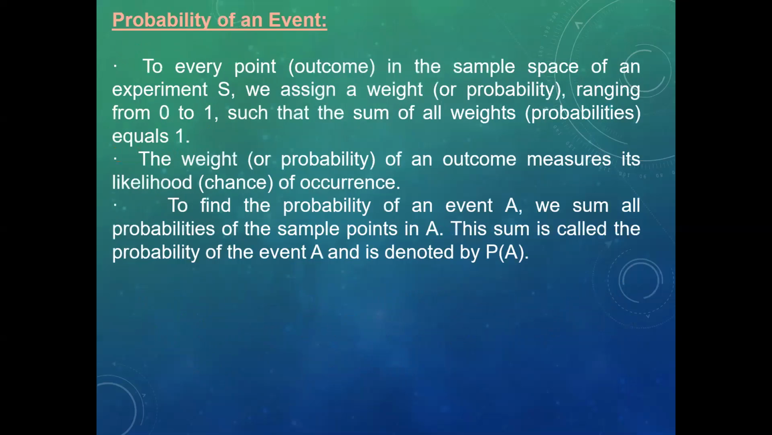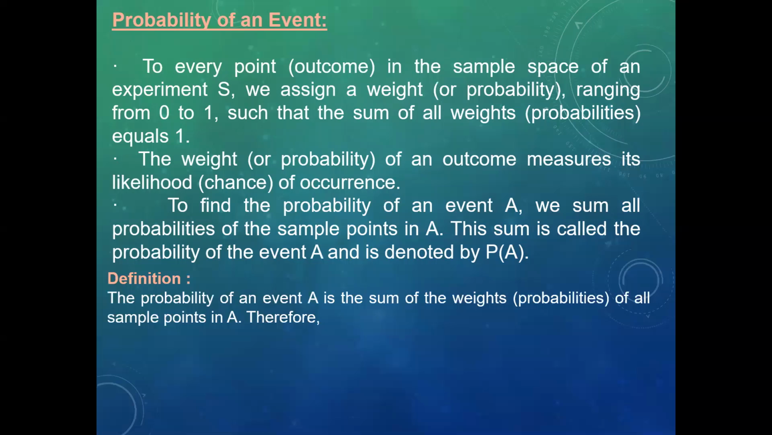Probability of an event. To every point in a sample space of an experiment S, we assign a weight ranging from 0 to 1 such that the sum of all weights equals 1. The weight of the outcomes measures likelihood of occurrence. To find the probability of an event A, we sum all probabilities of the sample points in A. This sum is called the probability of event A and is denoted by P of A.